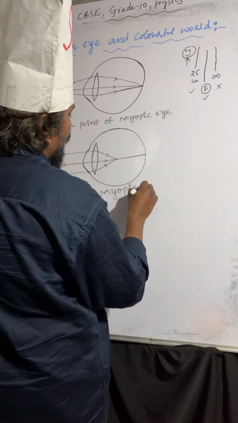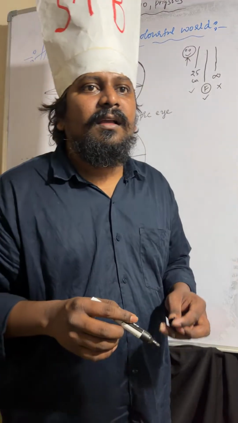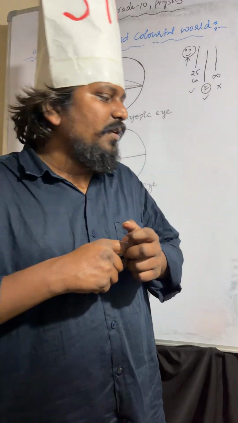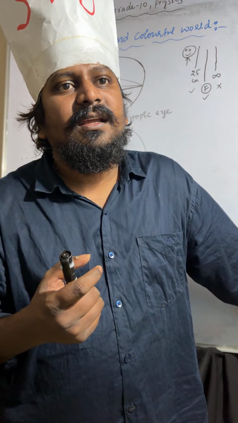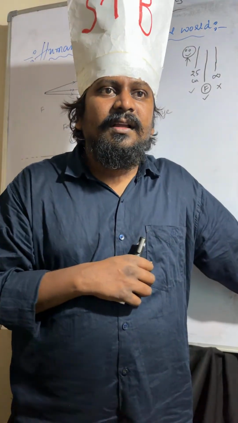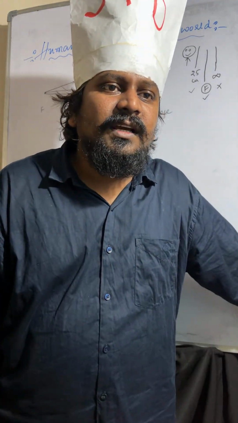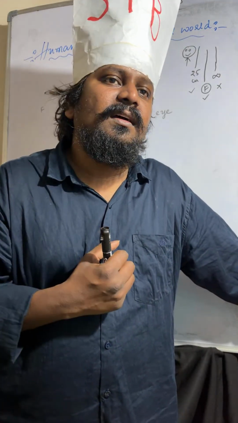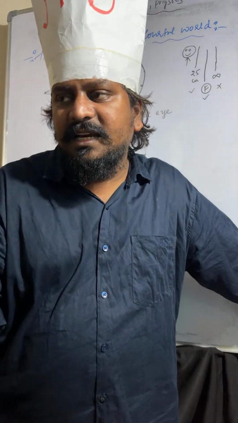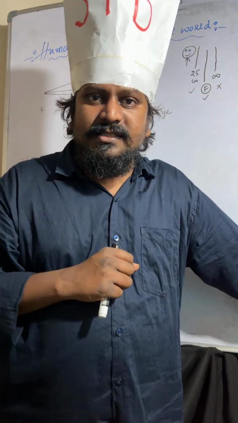Myopic eye. So I hope it is very clear. Once again, the person who has myopia can see near distance objects, but he can't see far distance objects. For the correction of myopia, we are using a concave lens.